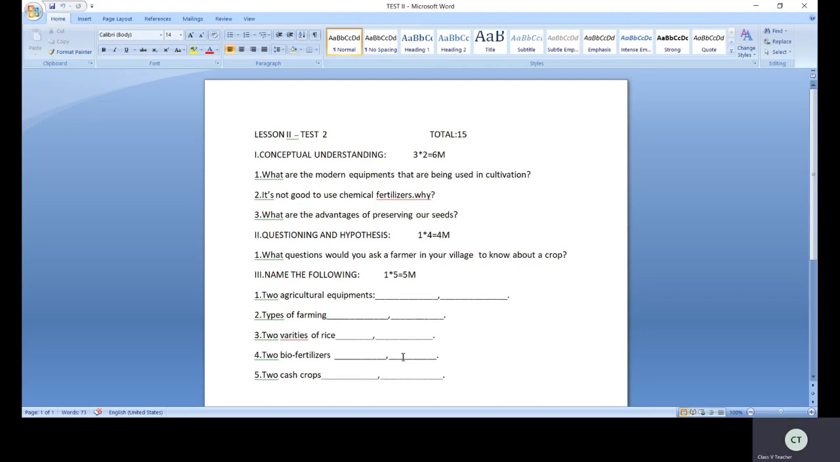And next is name the following. Name two agricultural equipments. Name two types of farming. Name two varieties of rice. Name two biofertilizers. Name two cash crops. Okay, I think it's a very easy test. All can answer these questions.